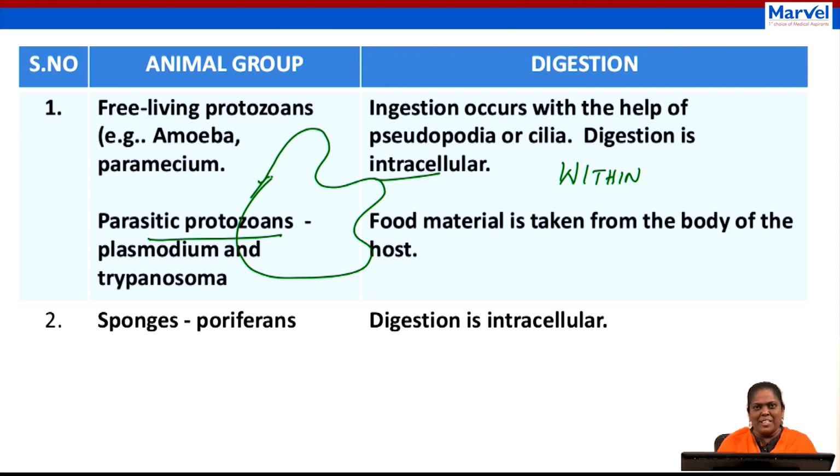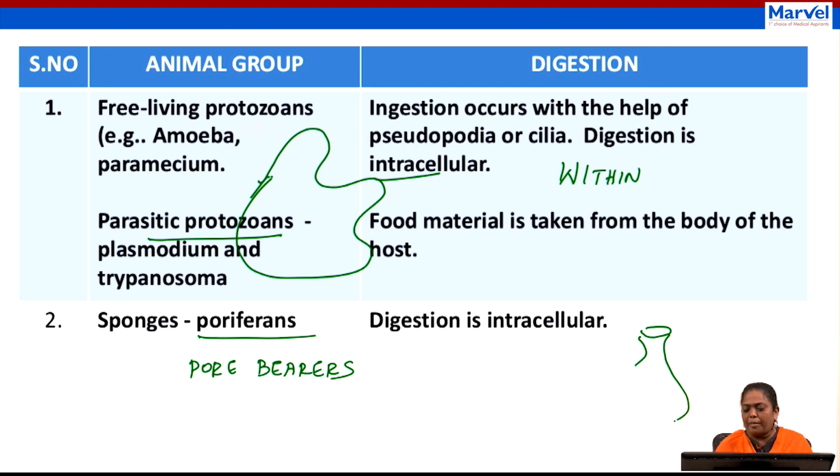Leucosolenia, Spongilla. So sponges, commonly known as poriferans. Pore means pore, so pore bearers. That is poriferans. See, this is a poriferan. It has pores all over the body. I'm just taking a section of it.